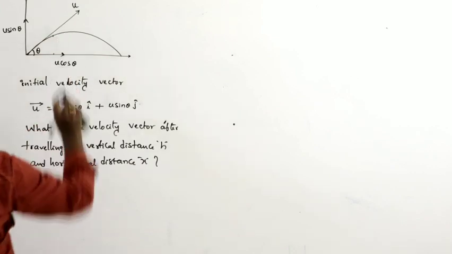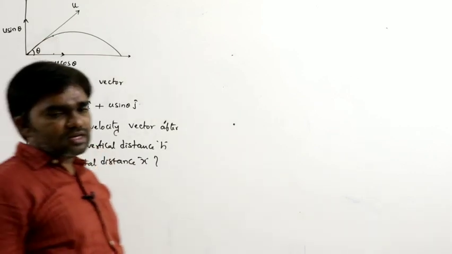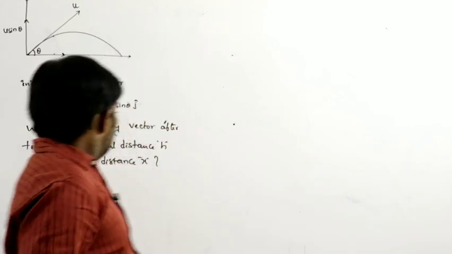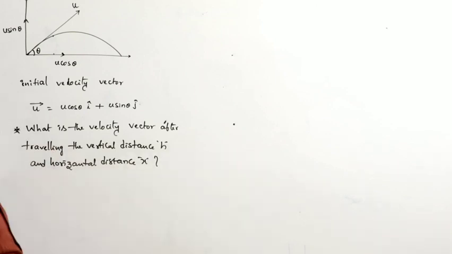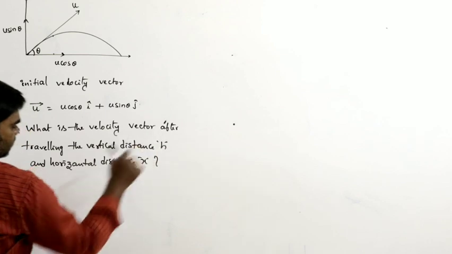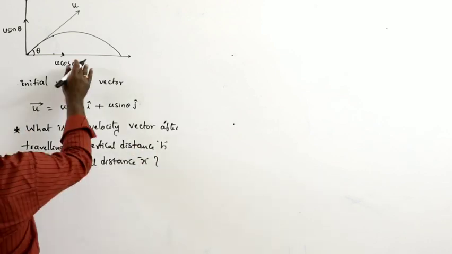The previous case was the velocity after time t seconds. Now what is the velocity vector after traveling through vertical distance h and horizontal distance x? h is not the maximum height here.